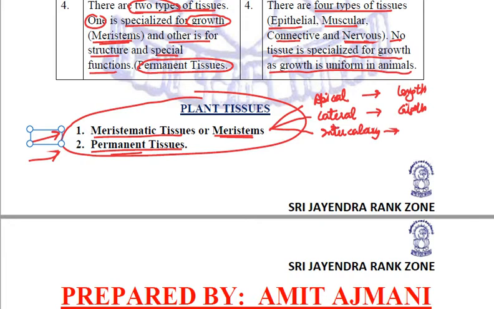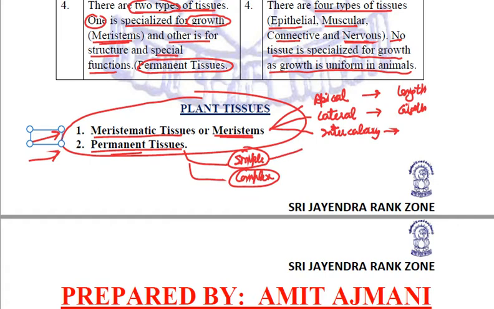Fine. Then we talked about permanent tissues. These permanent tissues, we said, are further classified into two types: simple permanent tissues and complex permanent tissues. Simple permanent tissues are made up of one type of cells only. Complex permanent tissues are made up of more than one type of cells, right?